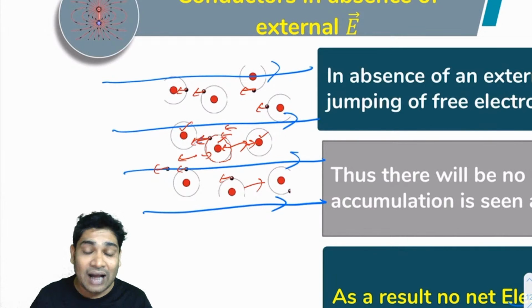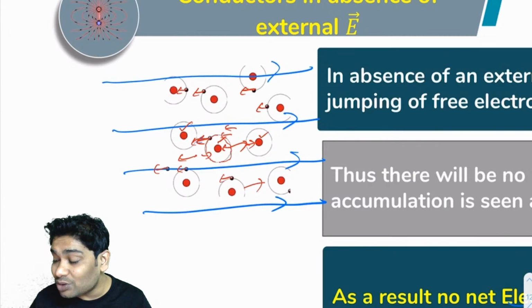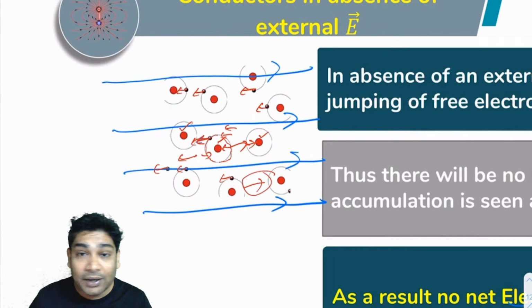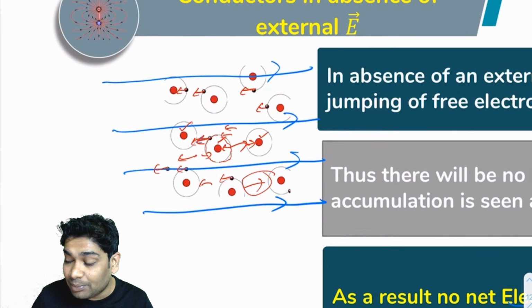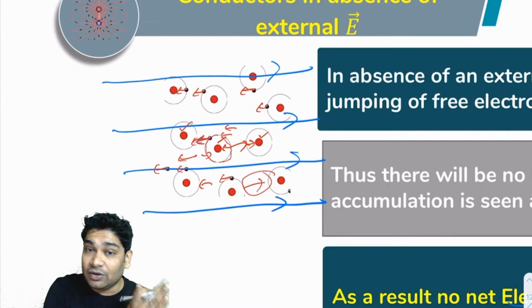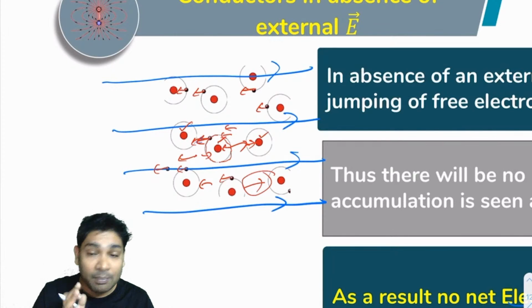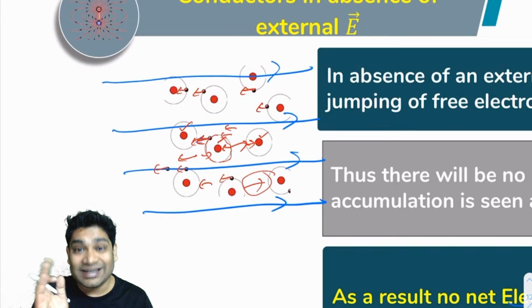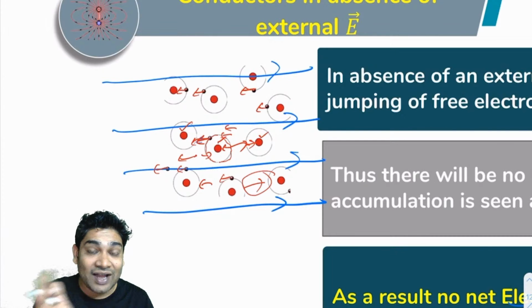So a high energy electron may still manage to jump here, but more electrons will find it easier to jump here. I'm not saying all free electrons will start jumping towards the left. That is not what happens. But the majority start jumping towards the left,